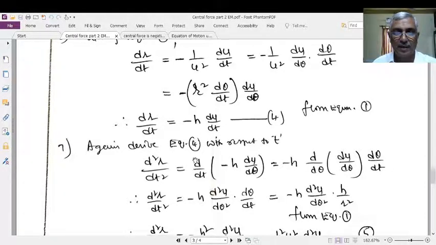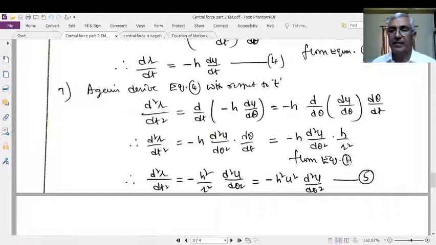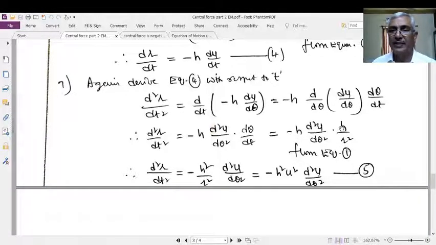This d by dt will be written as d by d theta into d theta by dt. This d theta and this d theta will cancel and you will get d by dt as usual. All these things are mathematical manipulations for convenience. Now d by d theta of du by d theta means d square u by d theta square, and you will get d theta by dt. But d theta by dt is h by r square. Therefore, now it becomes minus h square by r square.